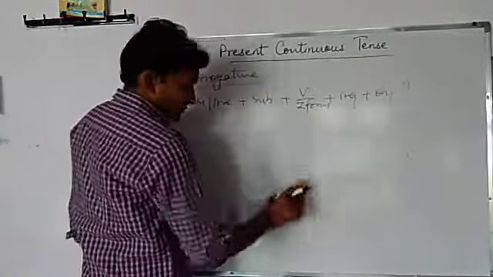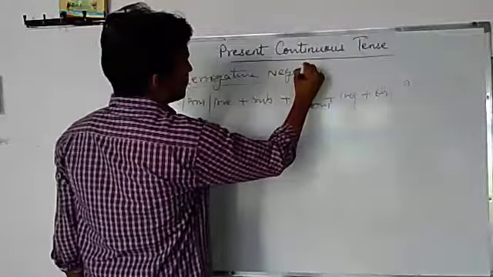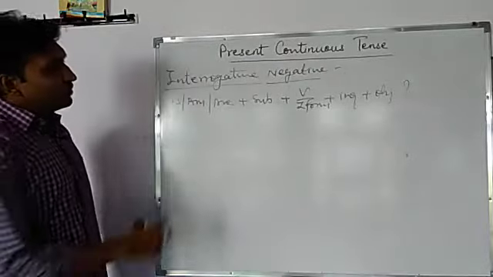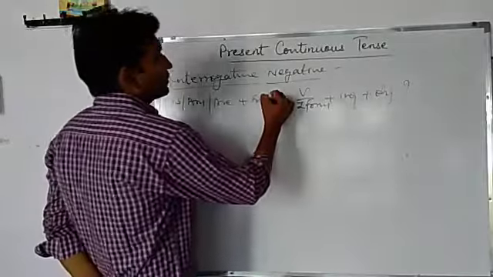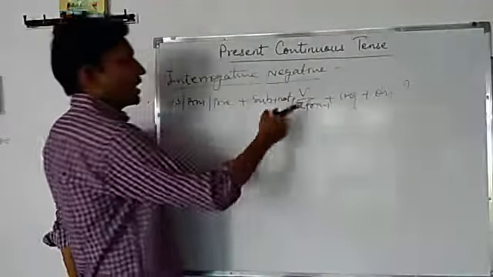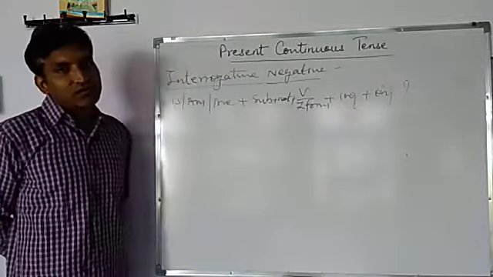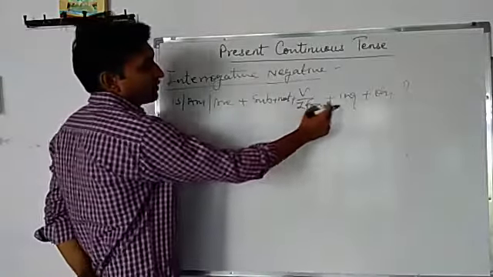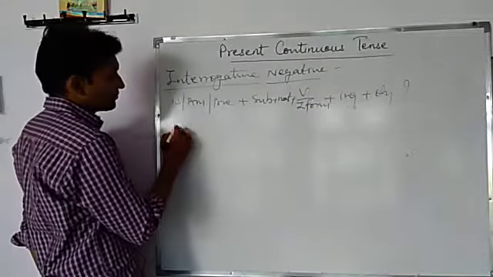Now the next one is negative interrogative. See, interrogative, negative, or negative interrogative, no problem. So what changes will we make here? After the subject we place not here. And now this is the formula for negative interrogative sentence. Is, am, are plus subject plus not, be first plus ing plus object. Write a sentence.